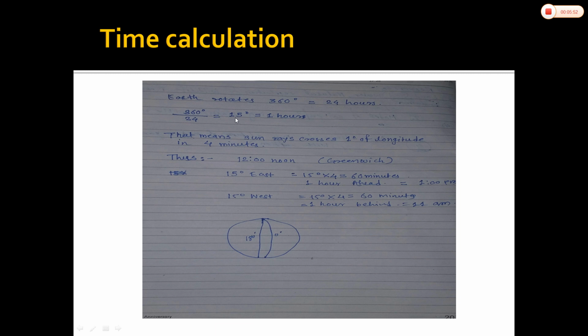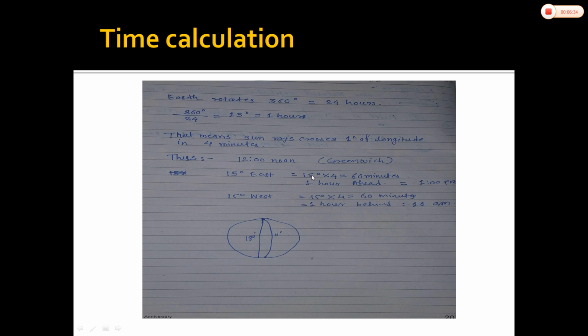When you divide 60 minutes by 15 degrees, you will find that 1 degree is crossed by the sun's rays in 4 minutes. With this reference we will try to understand the next calculation. For example, at Greenwich it is 12 noon right now. Let's try to understand what the time will be towards the east and the west. From Greenwich, or the prime meridian, towards the east 15 degrees, what will be the time that we will see?